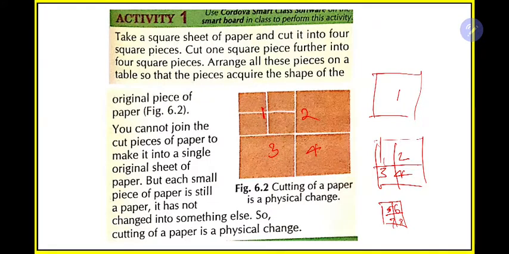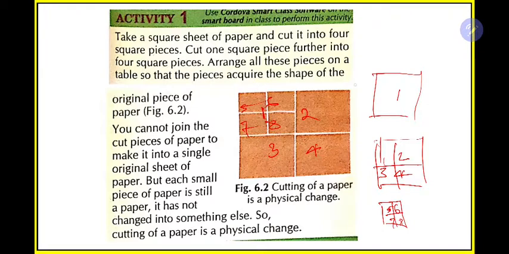Then again divided, we have divided into these 5, 6, 7, 8 small divisions. So what we are doing, we are changing its shape and size. Earlier it used to be a square paper. After dividing into several parts, now its shape has changed and its size is also changed. Earlier it was a big paper, now these are small pieces of paper, but the actual thing is still the same.